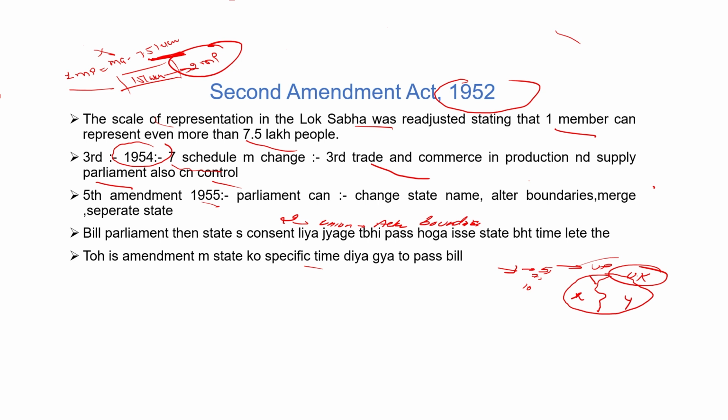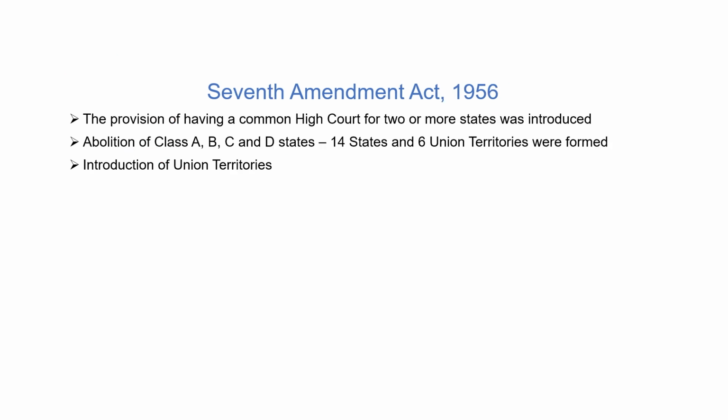Clear? So let's move to our next amendment, which is the 7th Constitutional Amendment Act 1956. Most important Constitutional Amendment Act we have to discuss. Most of the changes have been done in this 7th Constitutional Amendment Act 1956. The first major change was that Part 7 of the Indian Constitution was repealed.